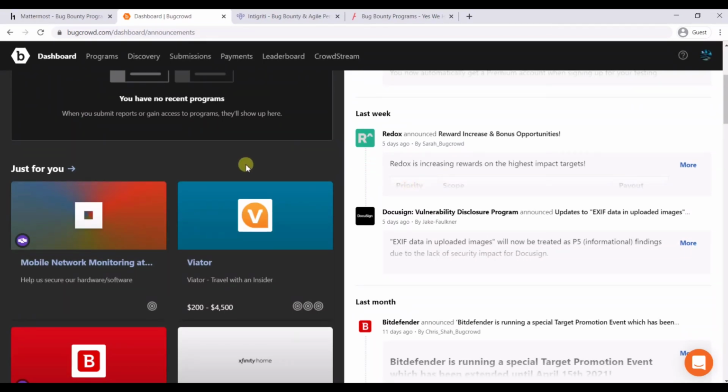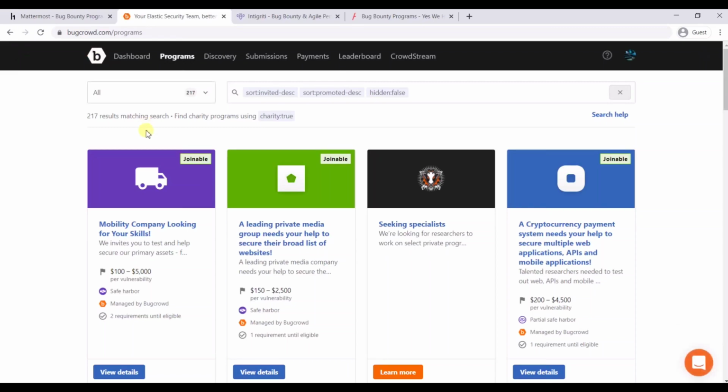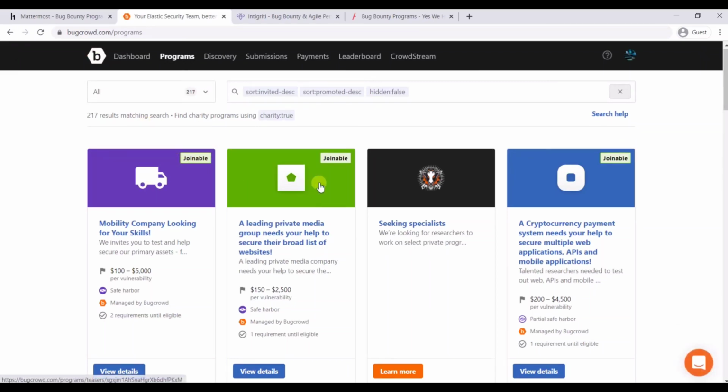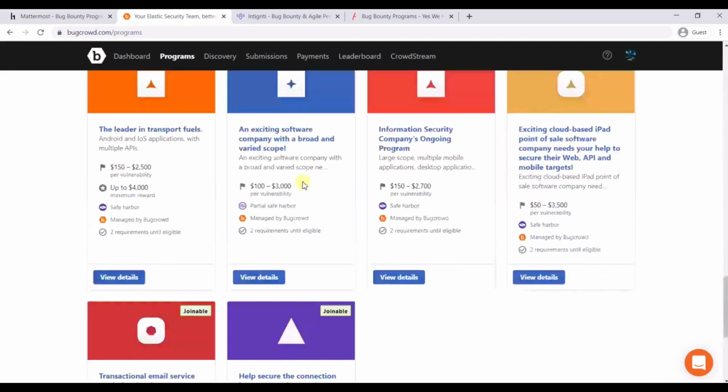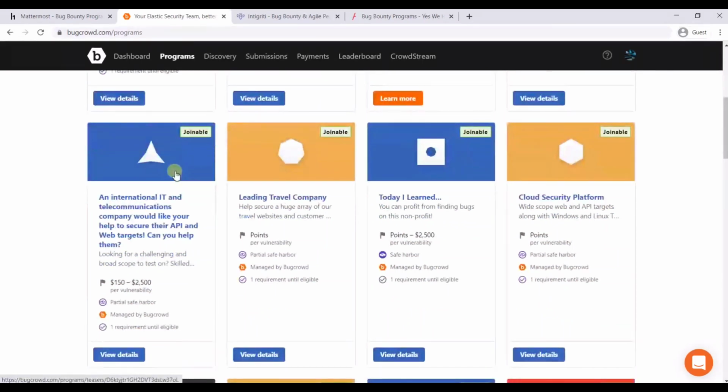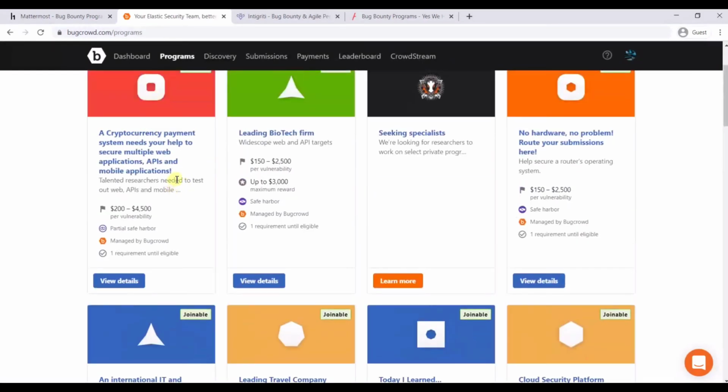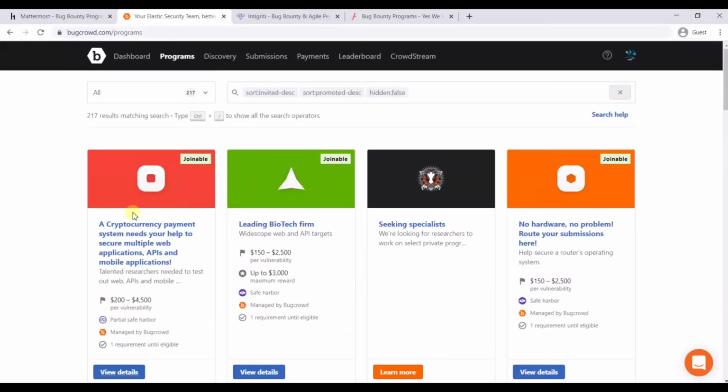So all this information you can see in the dashboard. And then we have a program tab where you can see the list of programs that are promoted by Bugcrowd. And here you can see the list of all the programs. You can click on any program, but if you are new, then you have to report any bug that is a P3, a P2 or a P4.